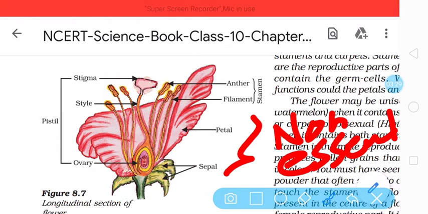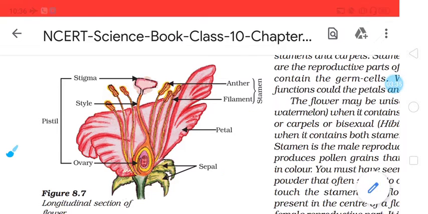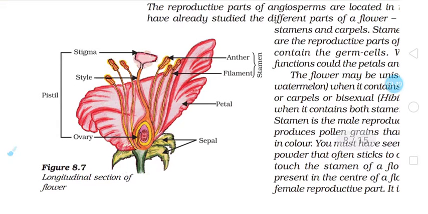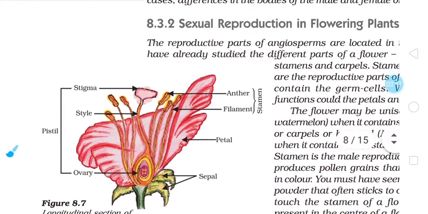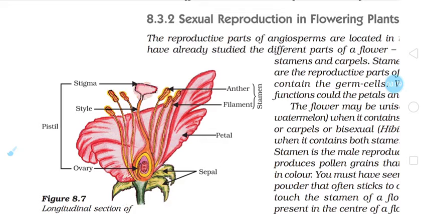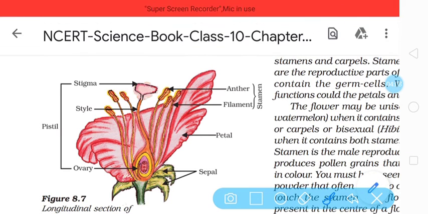Non-essential whorls. Why? It doesn't mean that they are not essential, but it means that they are not directly taking part in the reproduction, in sexual reproduction. Hence, they are called non-essential parts. Then which are the essential parts? As far as flowers are concerned, the essential parts are androecium and gynoecium. As far as androecium is concerned, the unit of androecium is the stamen.